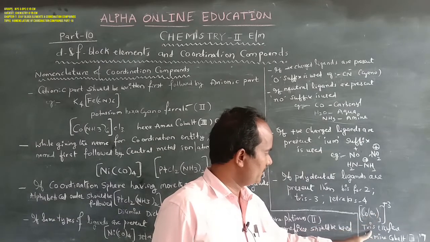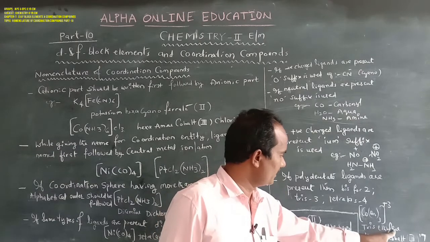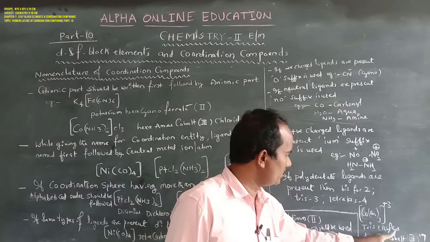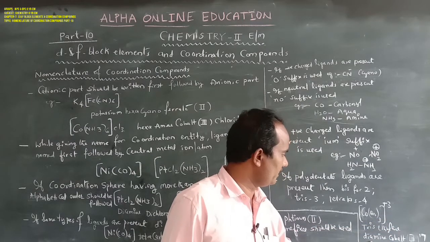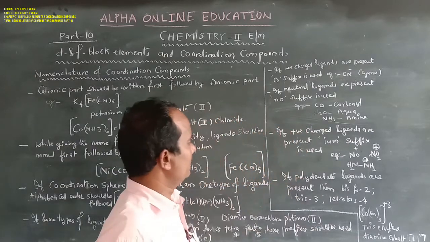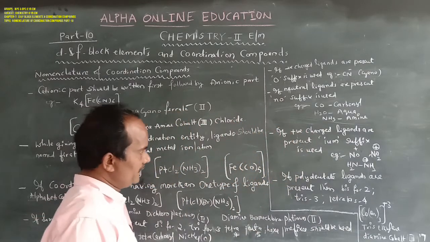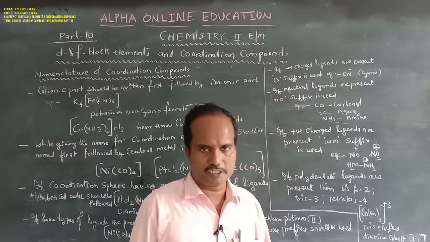To indicate them, it is tris(ethylenediamine)cobalt(III) ion. This is the way of representing polydentate ligands when they are present in the coordination sphere.